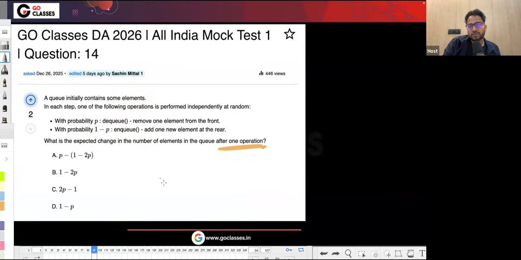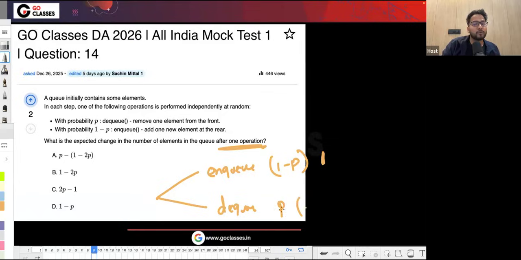So if you choose DQ operation, it will be probability p. You can say it will be NQ or it will be DQ, right? This could be one of the operations. If you choose the NQ operation, the probability will be 1 minus p, and the number of elements you will be adding is one. NQ is just adding one element. And with DQ, you choose it with probability p, and the number of elements that you will be adding is minus one. You are removing one element, or in other words, you are adding minus one elements, right?